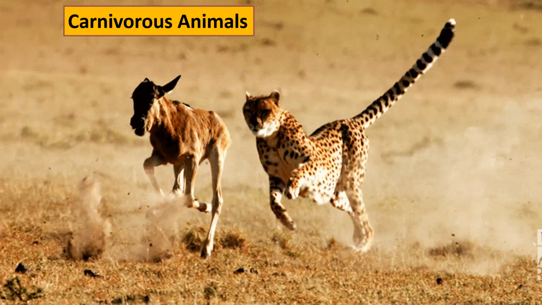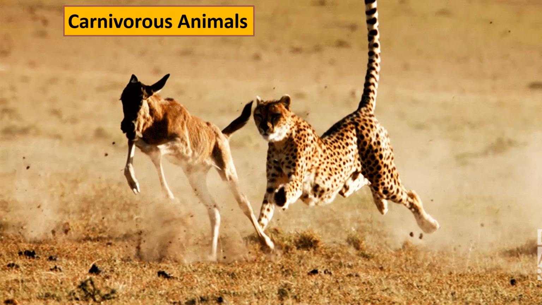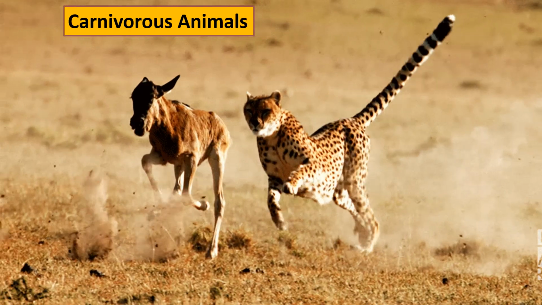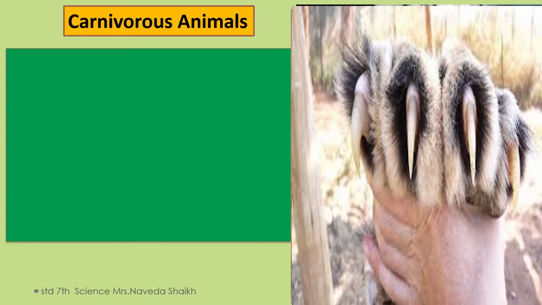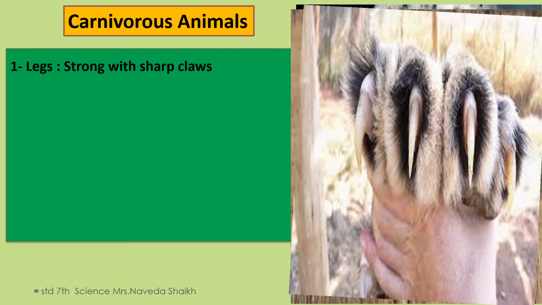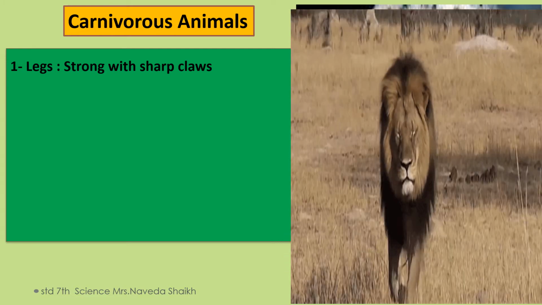So remember, carnivorous animals. Now, the speciality of carnivorous animals is that they have strong legs with sharp claws. You can see how sharp the claws are. Claws are nothing but the nails that you can see coming out. These are very sharp. They can tear their prey in one shot.